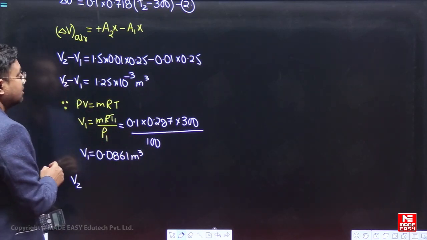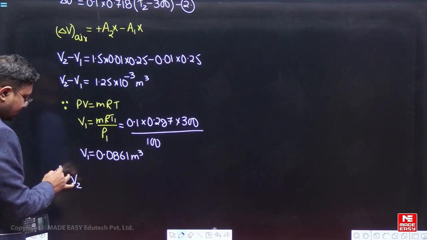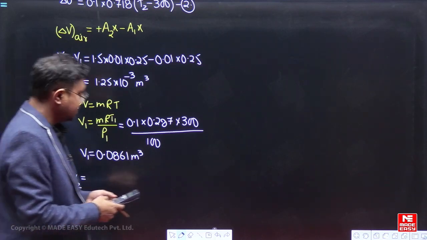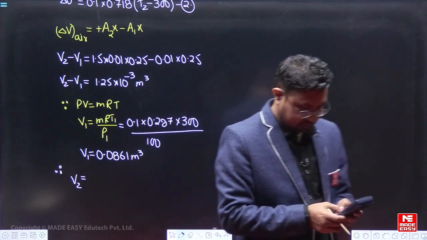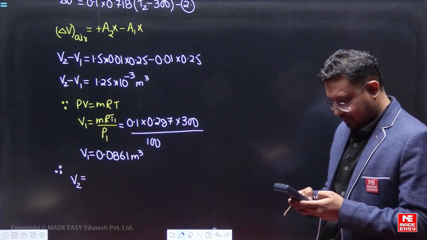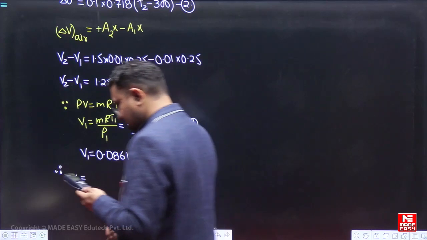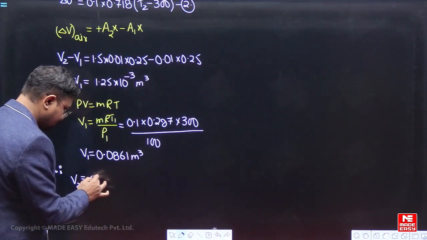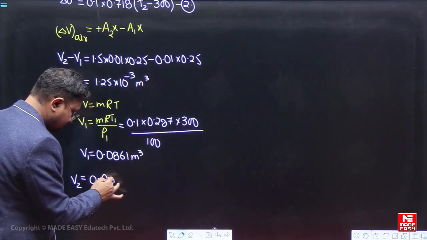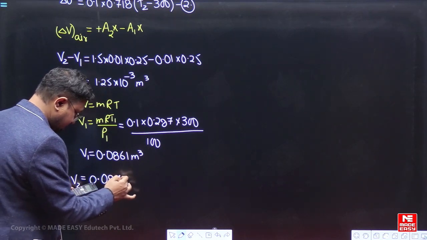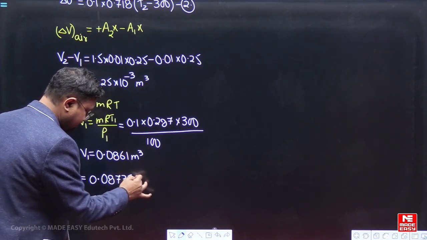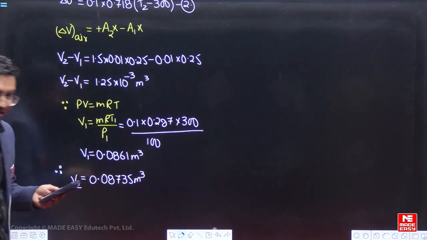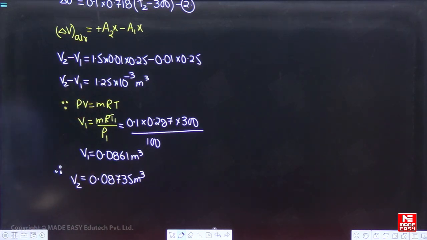Therefore V2 will be equal to this plus 1.25 e to the power minus 3. So 0.087 meter cube. So this is the value of volume V2.